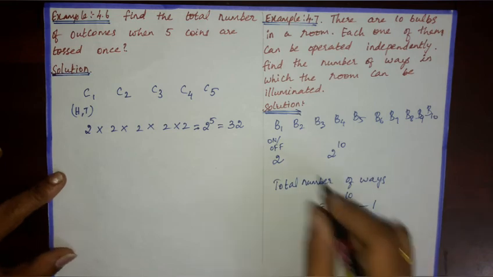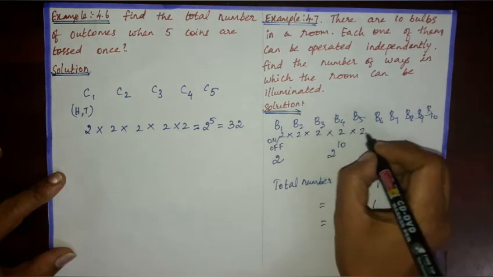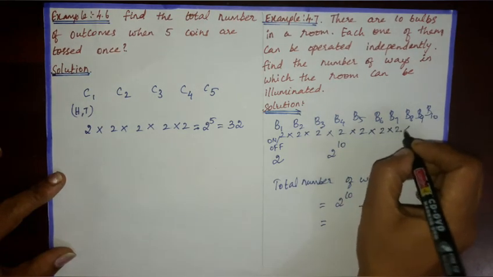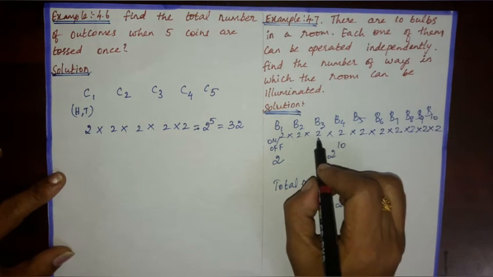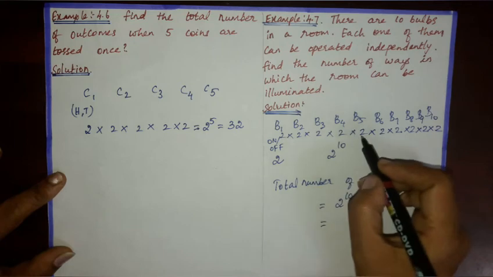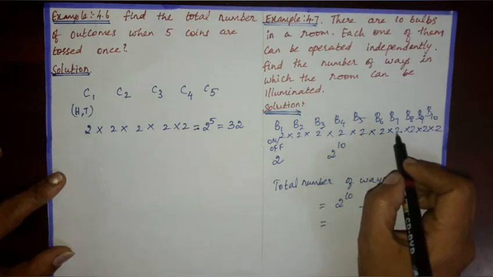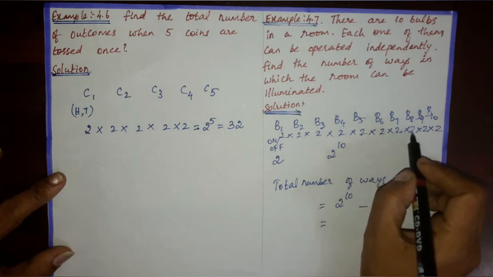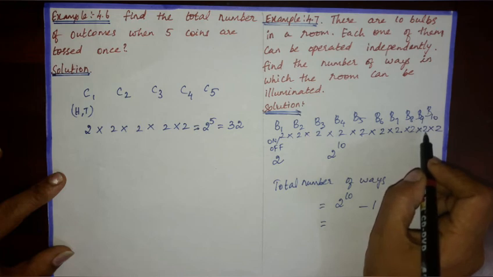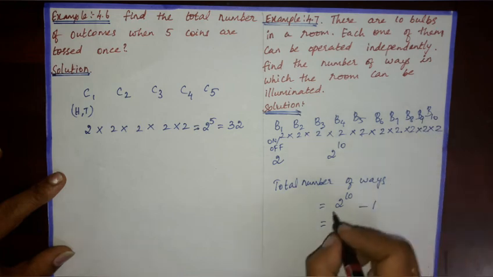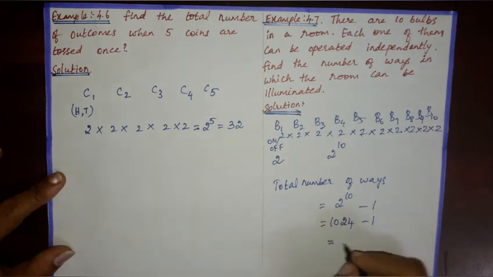2 power 10 is 2 into 2 into 2 into 2 into 2 into 2 into 2 into 2. 2 twos are 4, 4 twos are 8, 8 twos are 16, 16 twos are 32, 32 twos are 64, 64 twos are 128, 128 twos are 256, 256 twos are 512, 512 into 2 is 1024, minus 1, which is equal to 1023.